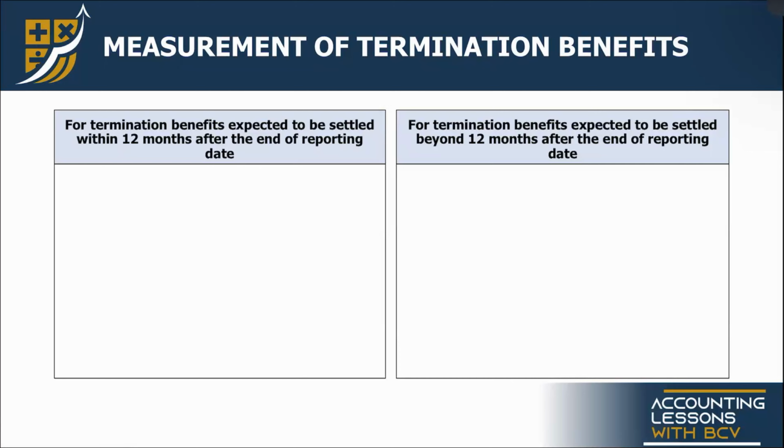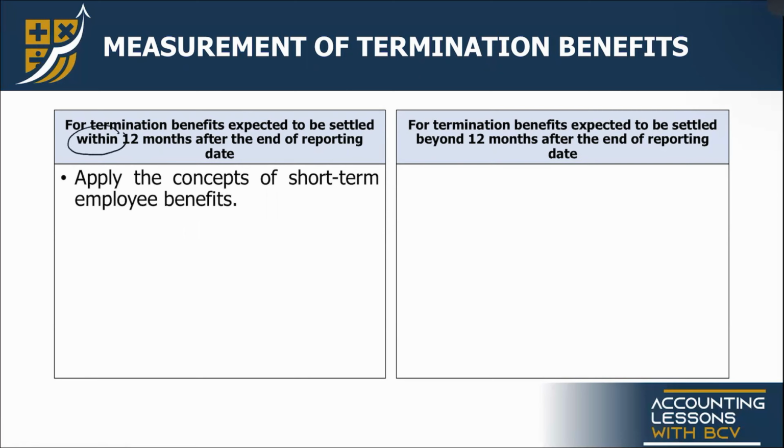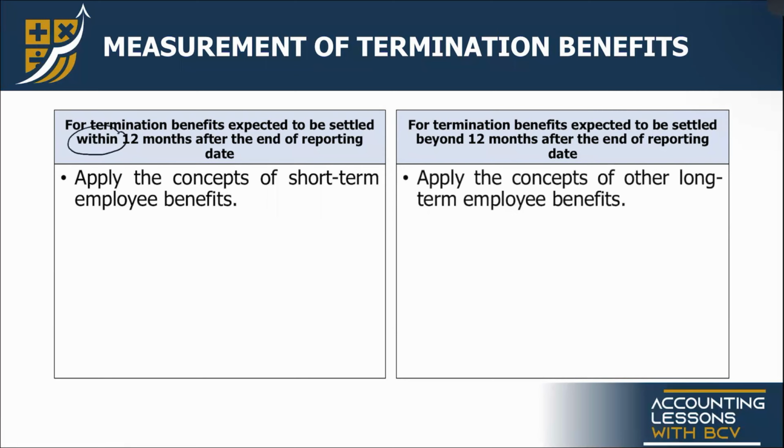For the first category, we will apply the concepts of short-term employee benefits because within 12 months naman pala yung expected settlement date. However, for the second category, since it is beyond 12 months, then we will apply the concepts of other long-term employee benefits. Okay? Yan. So those are the concepts for termination benefits.